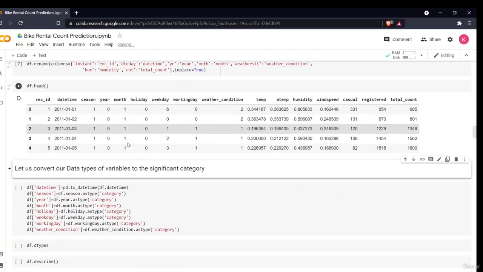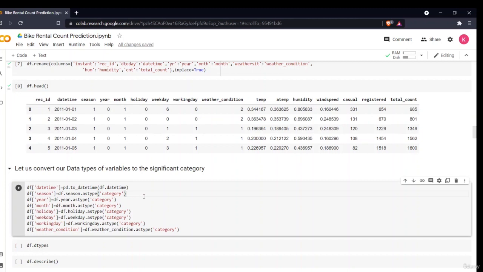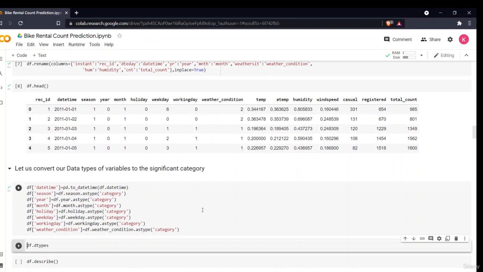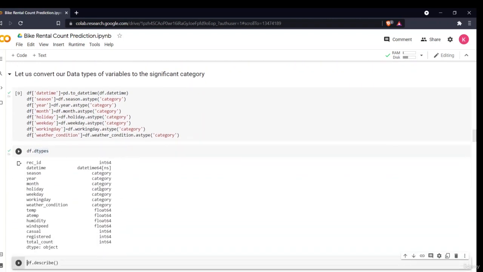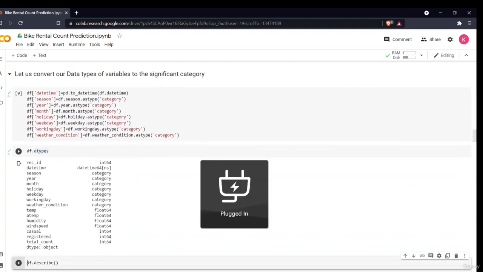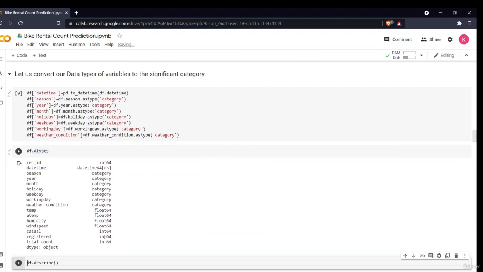So now the second thing we have to do is change the data types. As we all know, these are all integers, right? But these are all of some category. We have to convert this one into date time data, and all the others we have to convert into categorical data types, because these all are label encoded categories. So now when we see the data types, we can see that all of these are converted into category, and the floats and integers which were given remain. So the categorical variables have been converted into categorical type, and date is converted into date time type.